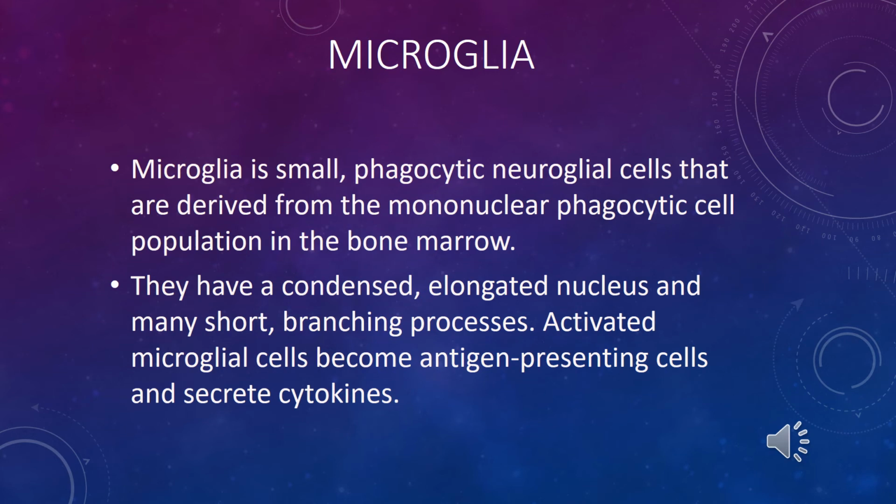Microglial cells are very small cells, opposite to the previous cells in neuroglia, and they provide phagocytosis like macrophages. These cells derive from mononuclear phagocytic cells, a population of cells present in red bone marrow, the monocytes.